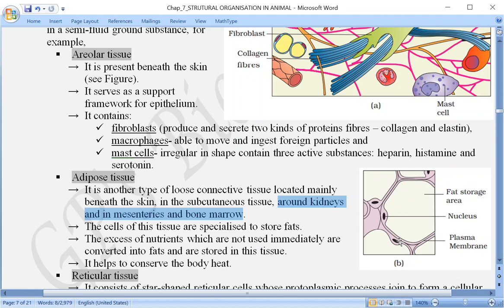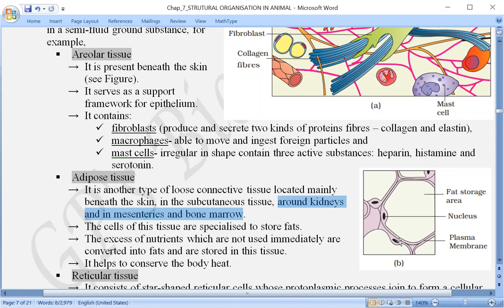Let us say we fall sometime, we may get hurt superficially, but internal organs are protected because around them is this fatty tissue, adipose tissue, which absorbs the shock. Whatever shock we receive in different parts of the body, this fat layer protects the organ from getting any kind of injury.